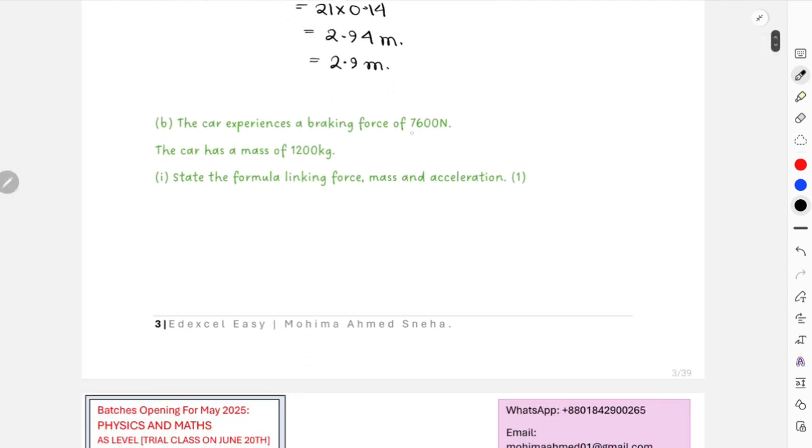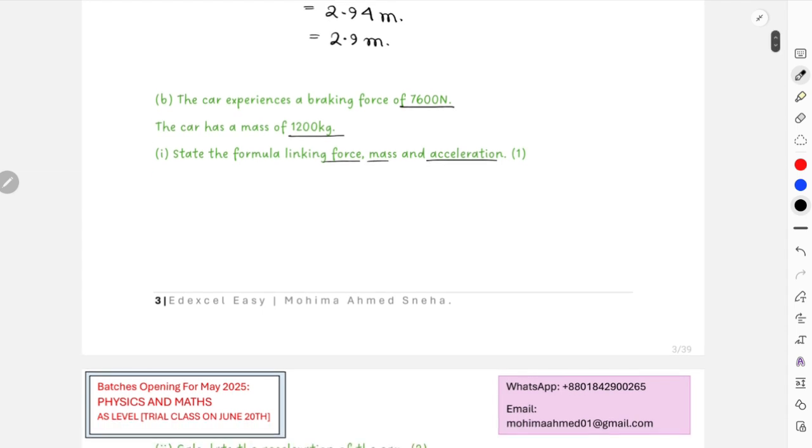Then again, the car experiences a braking force of 7600 newtons and the mass of the car was this much. Linking formula, mass and acceleration. Even though we didn't revise this part, we can solve this, right? This is going to be what? Force equals mass times acceleration.